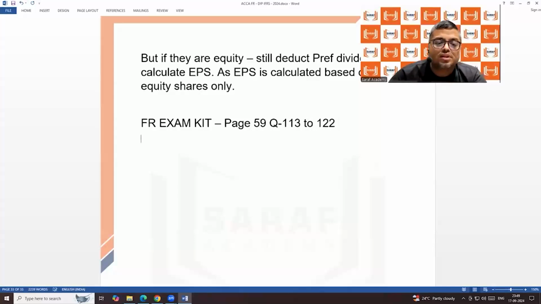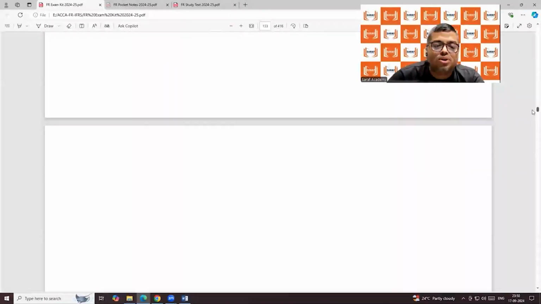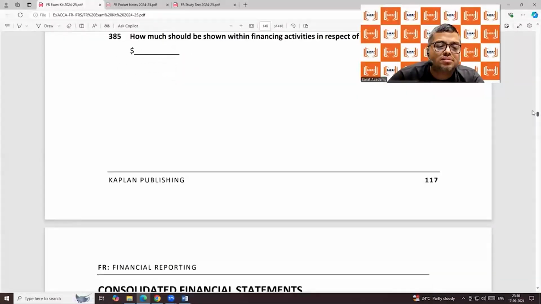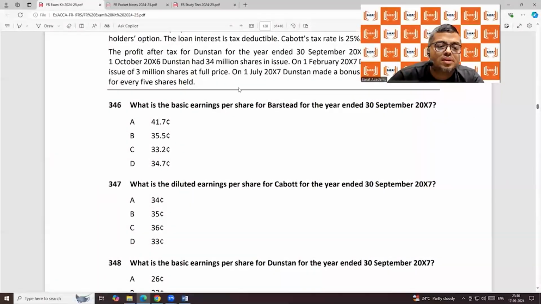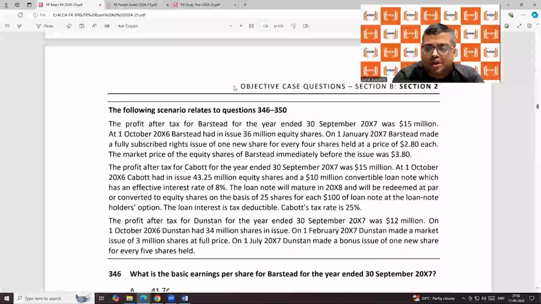If you want to check question 346 also, let's go to 346. It is also multiple choice based on one scenario, with five questions.